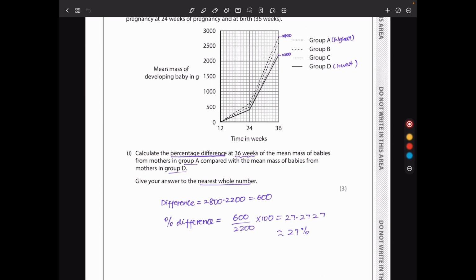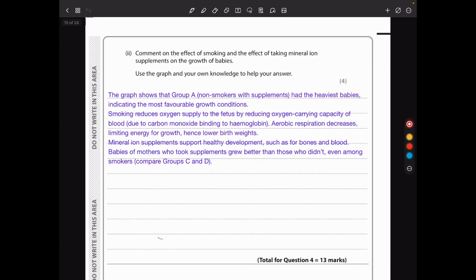So they say calculate the percentage difference at 36 weeks of the mean mass of babies from mothers in group A compared to the mean mass of babies from mothers in group D. At 36 weeks, group D had 2,200, and here we have 2,800. So the difference is 2,800 minus 2,200, giving us 600. The percentage difference should be that divided by the 2,200 times 100, giving us about 27% to the nearest whole number. Then comment on the effect of smoking and the effect of taking mineral iron supplements on the growth of babies. Use the graph and your own knowledge to help you answer.